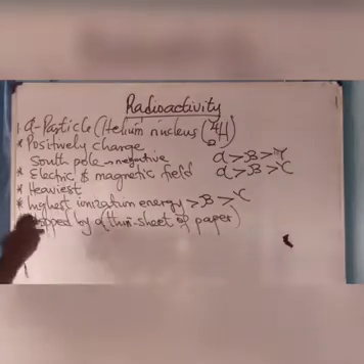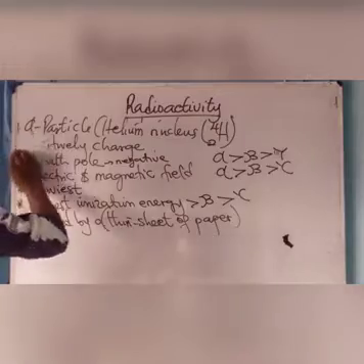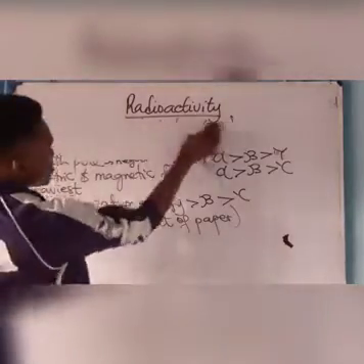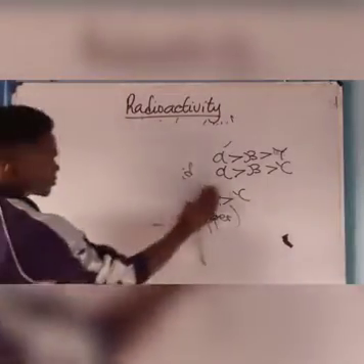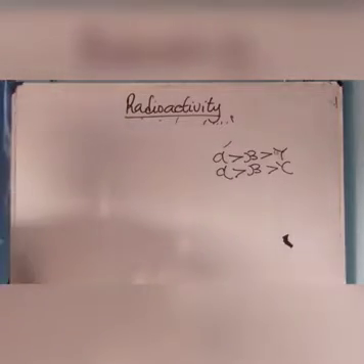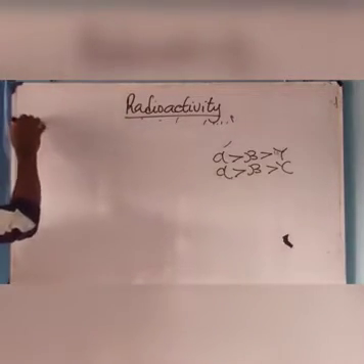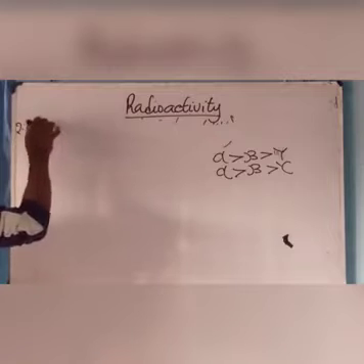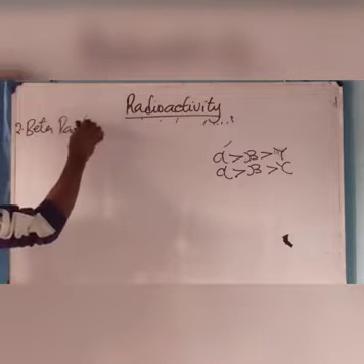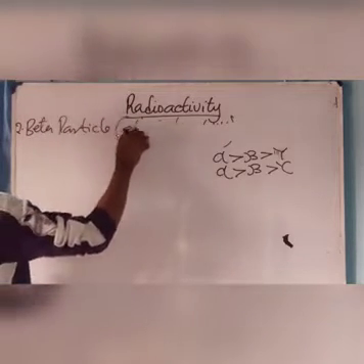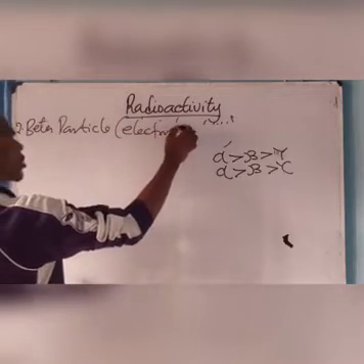So number 2 is the beta particle. It uses the electron nucleus.